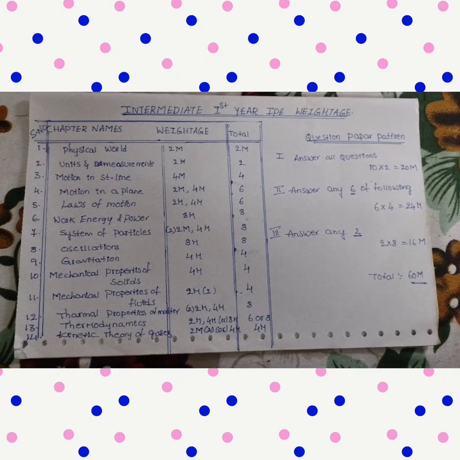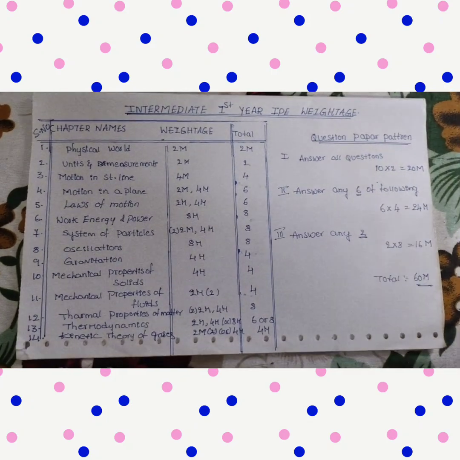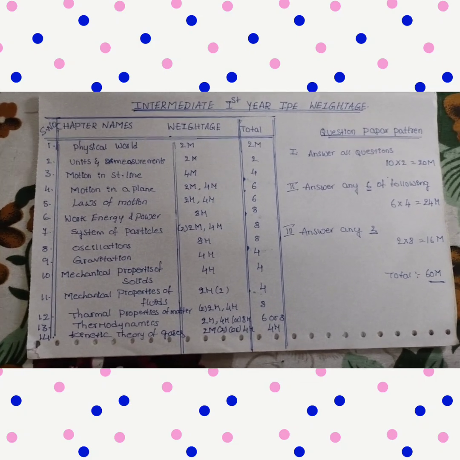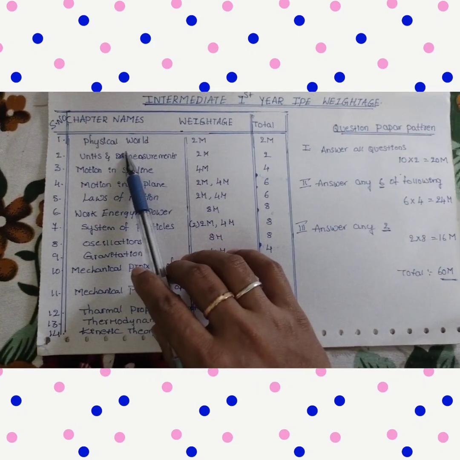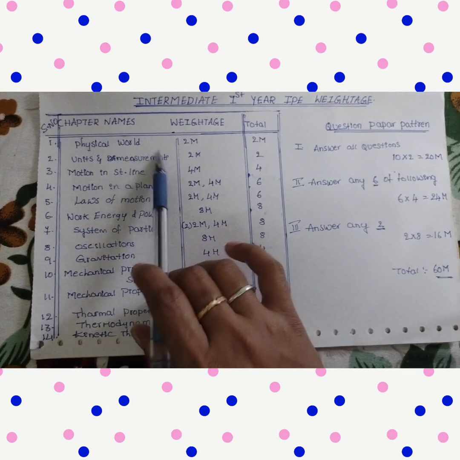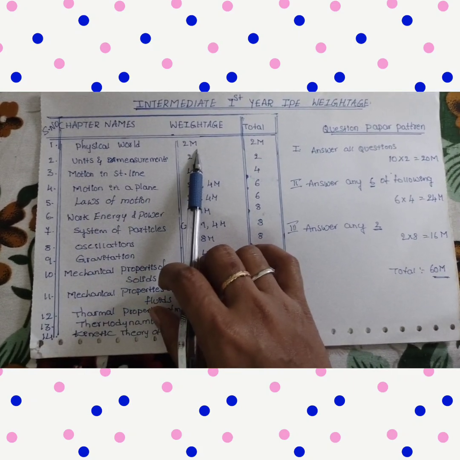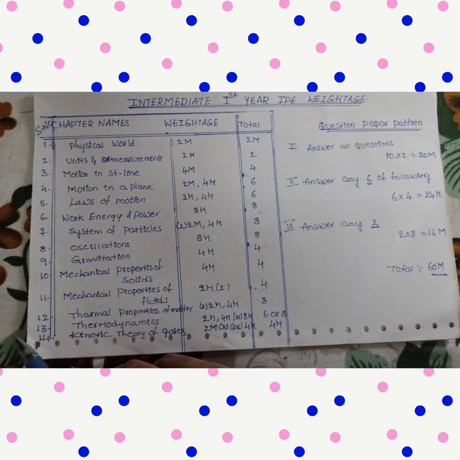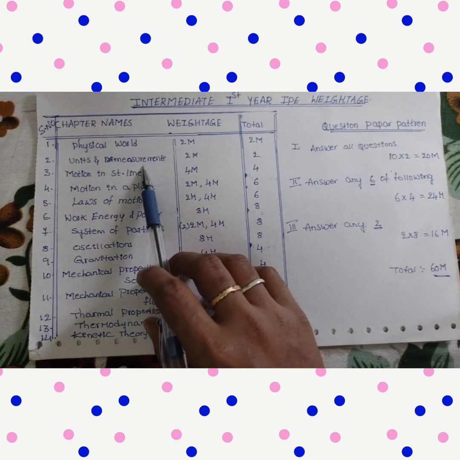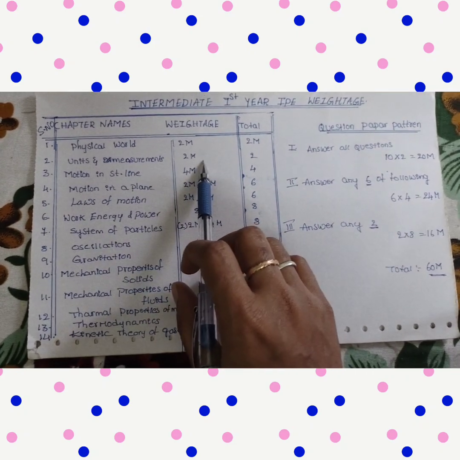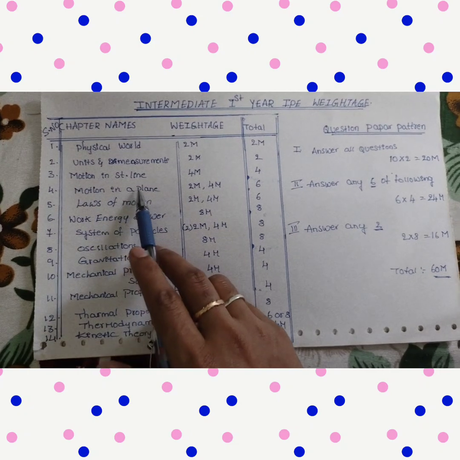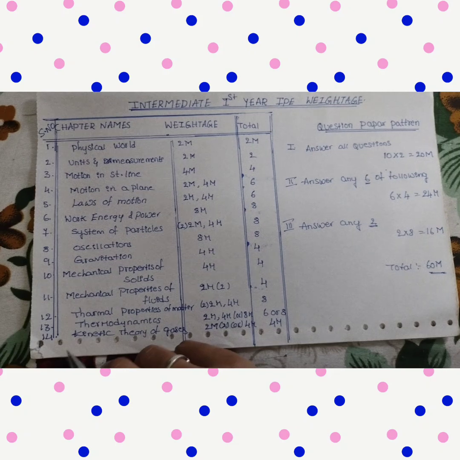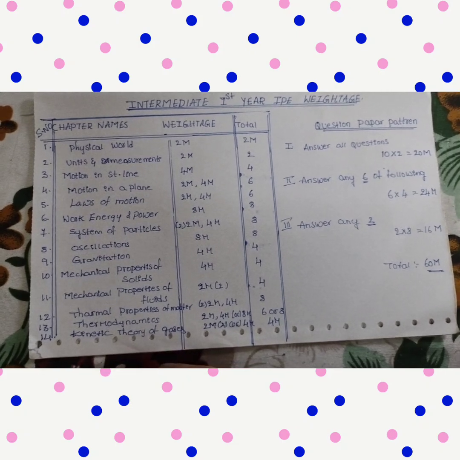If you want to understand that logical reading, first we need to know the weightage of each and every chapter of our physics. Let's see here. The first chapter is Physical World. The weightage of Physical World is only 2 marks. It means we will get only one 2 marks question in the public examination. The second chapter is Units and Measurements. Here also we will get only 2 marks. The third chapter is Motion in a Straight Line. In this chapter we will get one 4 marks question.